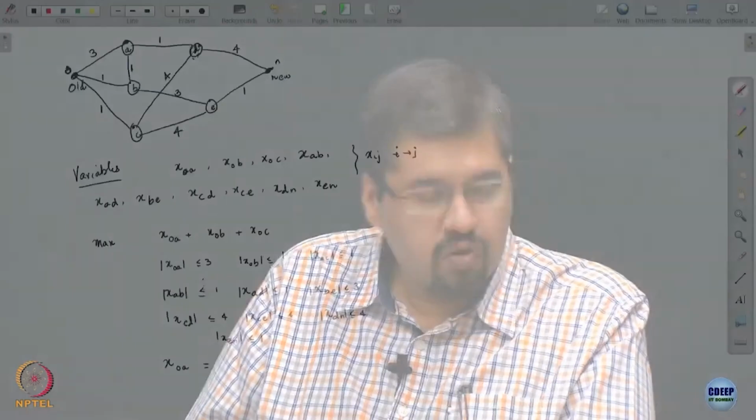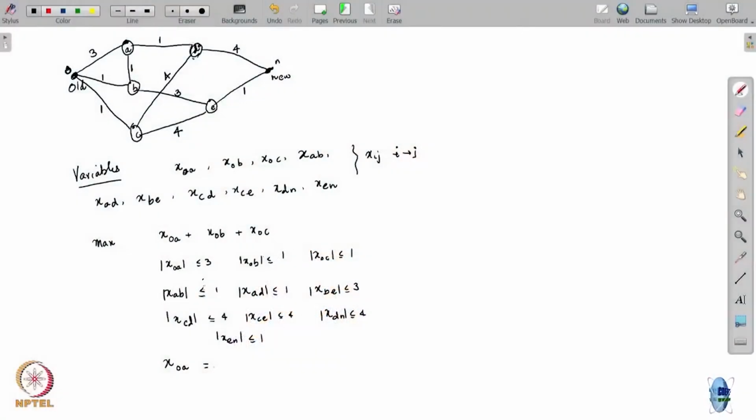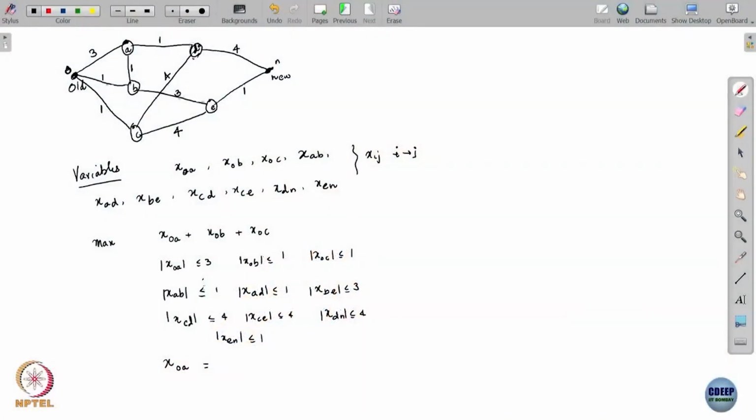So, x_oa is the flow that comes into A. It should be equal to the flow that goes out of A. What are the flows that go out of A? The flow that goes out of A is AB plus AD, right. So, x_oa is equal to x_ab plus x_ad.